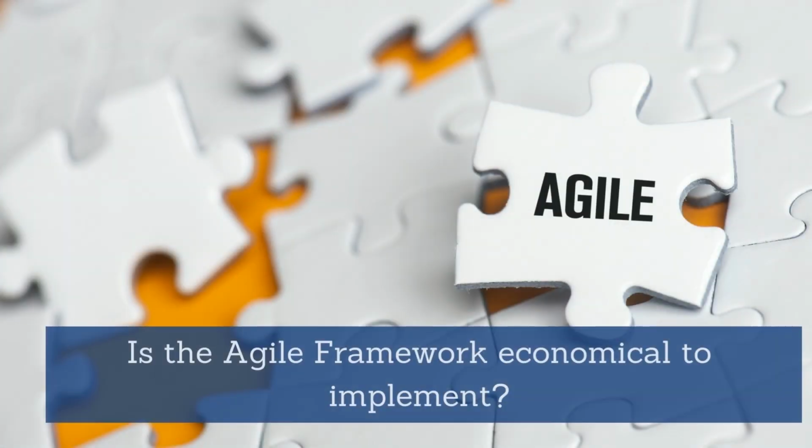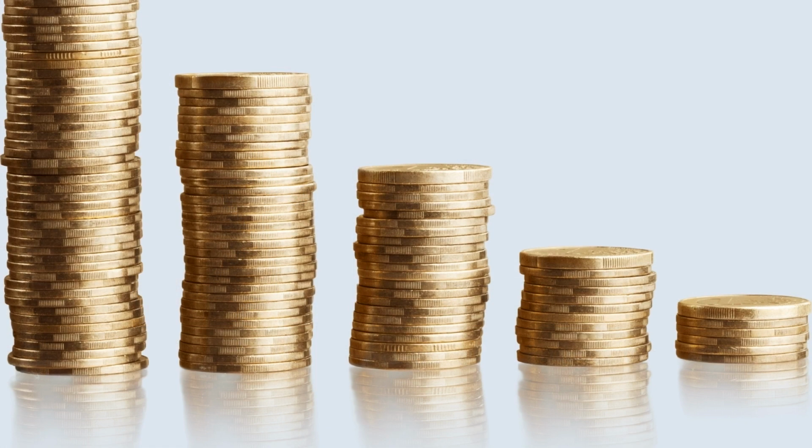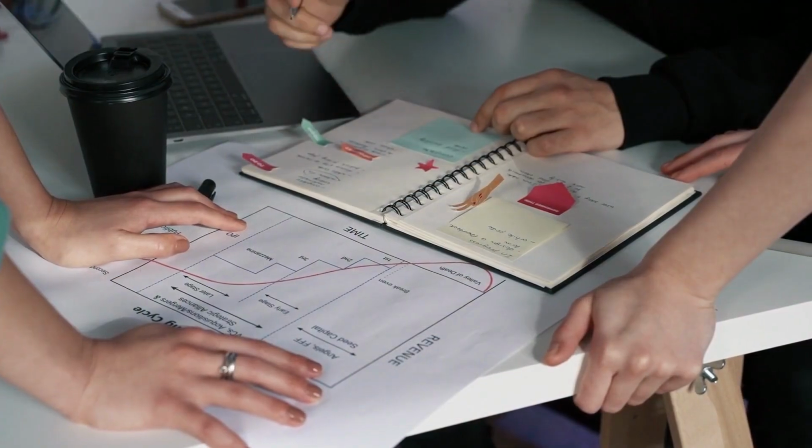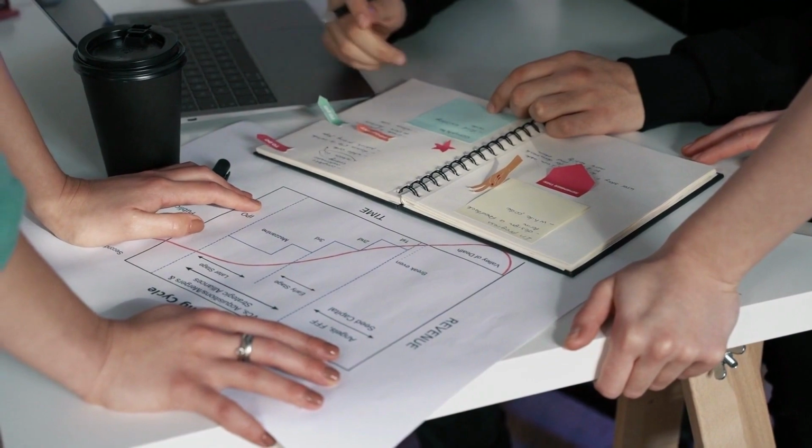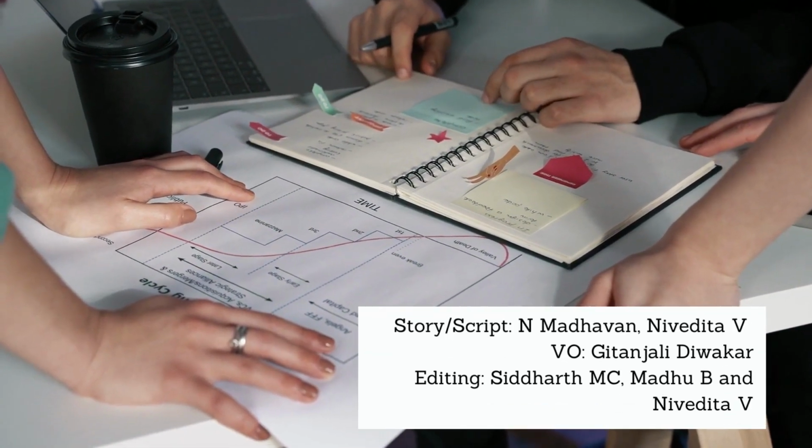So here's the big question. Is the Agile framework economical to implement? Yes, according to some studies, projects implemented through the Agile framework are 4 times cheaper than a similar project implemented through the Waterfall strategy. For policy implementation, too, that may be the case.